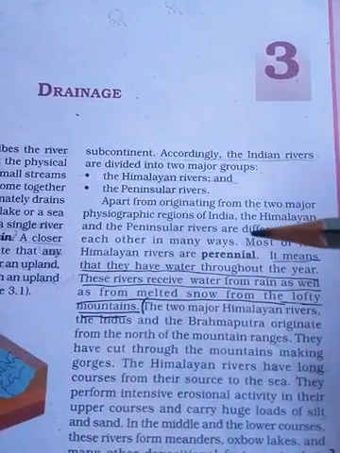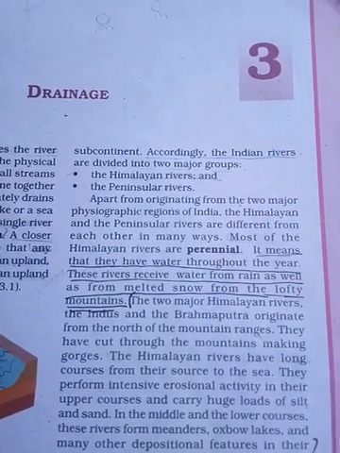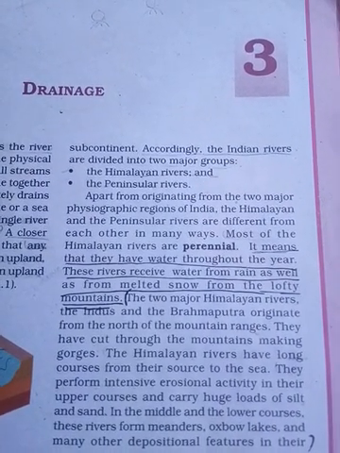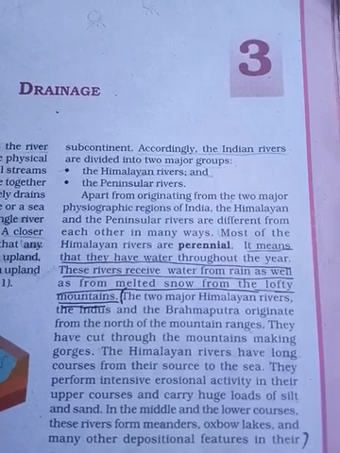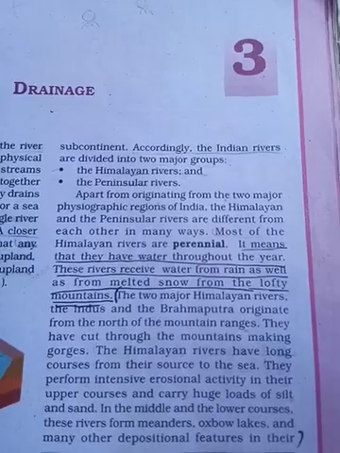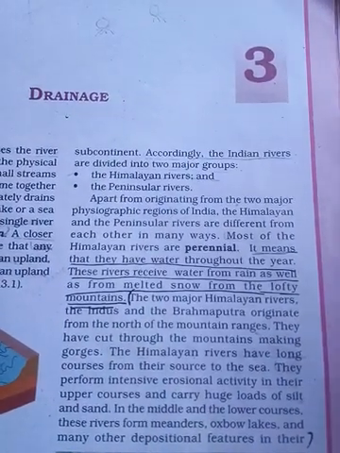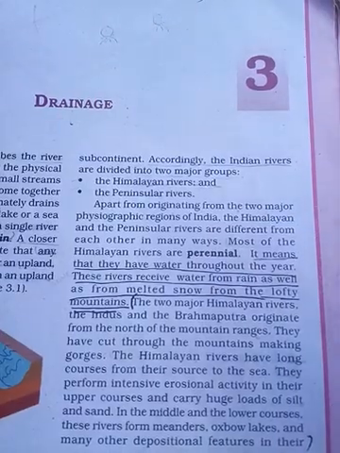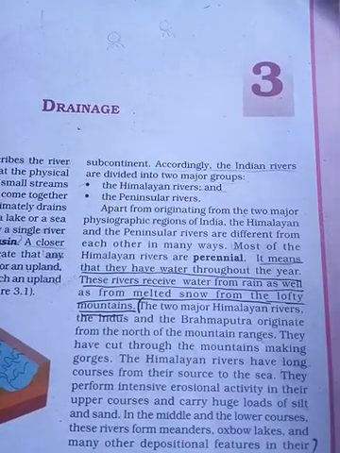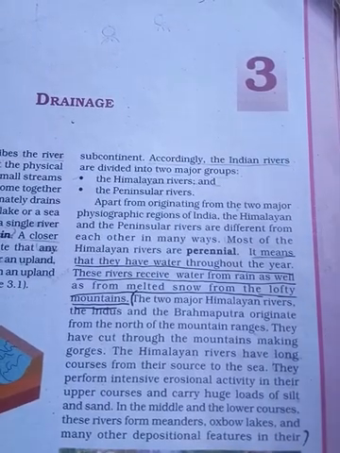Apart from originating from two major physiographic regions of India, the Himalayan and the peninsular rivers are different from each other in many ways. Their origin is different, and therefore their availability of water is also different.